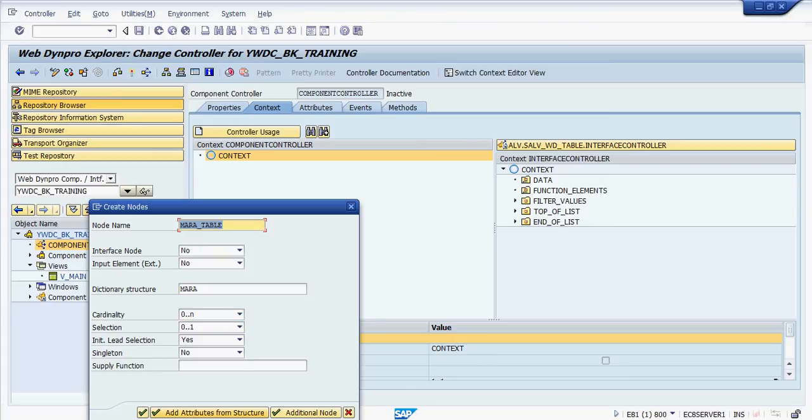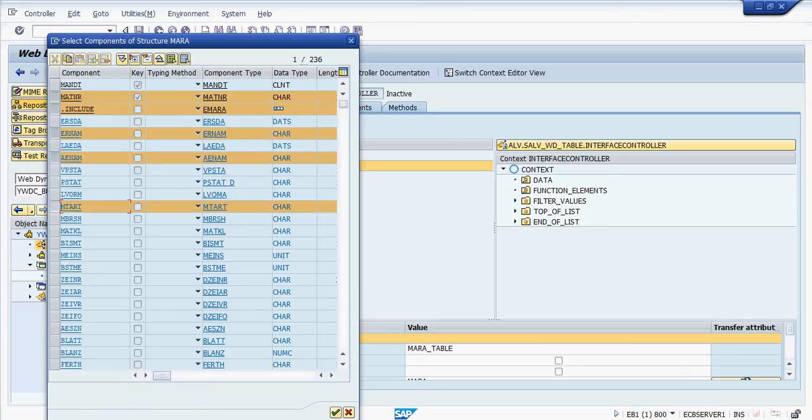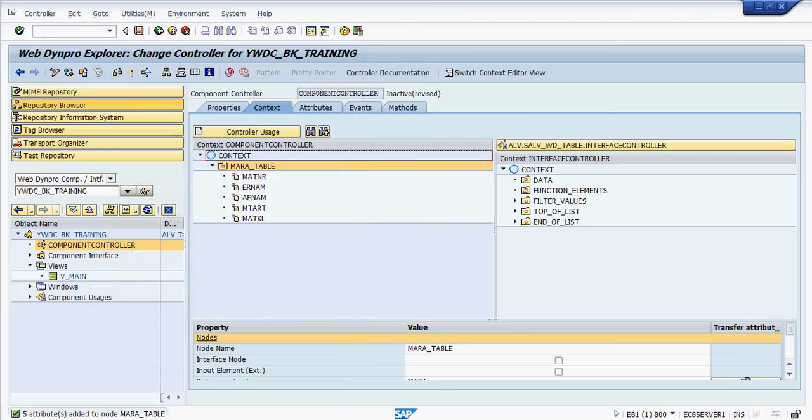And click on add attributes from structure. Select the required parameters here. Click OK, and here the context is created.